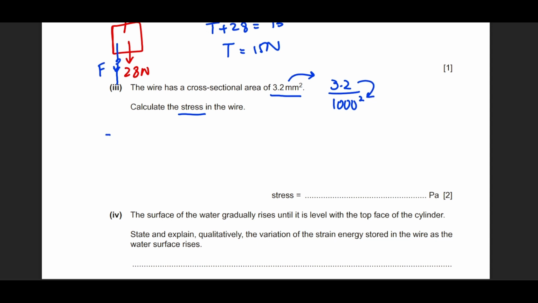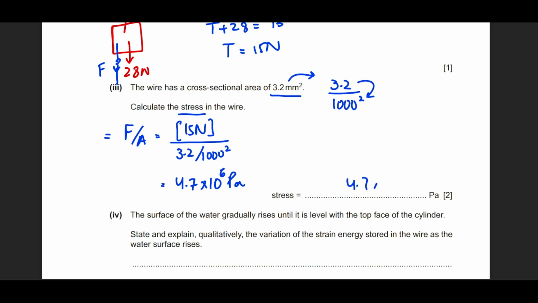Anyways, to find out stress, we have force over cross-sectional area. The force in the string is 15 newtons, which was found in the previous part. The cross-sectional area is already given, but it has to be converted into meter square. So 1000 square. When you are done with this calculation, you'll find out that this is going to be 4.7 into 10 raised to power 6 pascals. So this is 4.7 into 10 raised to power 6 pascals.